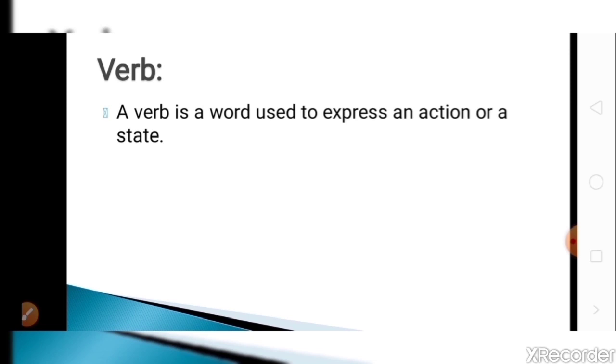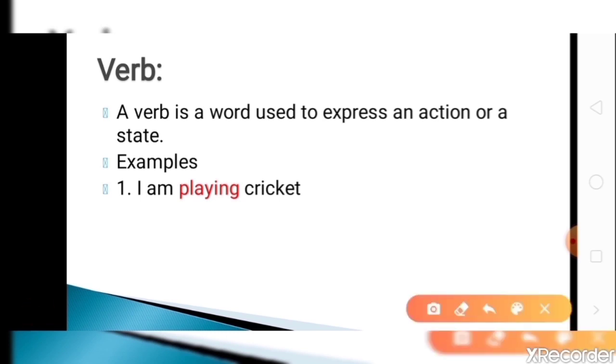Now let us go with the fourth part of speech, and that is a verb. The definition of verb is, a verb is a word used to express an action or a state. So examples are, I am playing cricket. Now in this example you can see who is playing cricket? I. So I is the subject. But what is he doing? He is playing. So here playing shows action. So it expresses action, so it is called a verb.